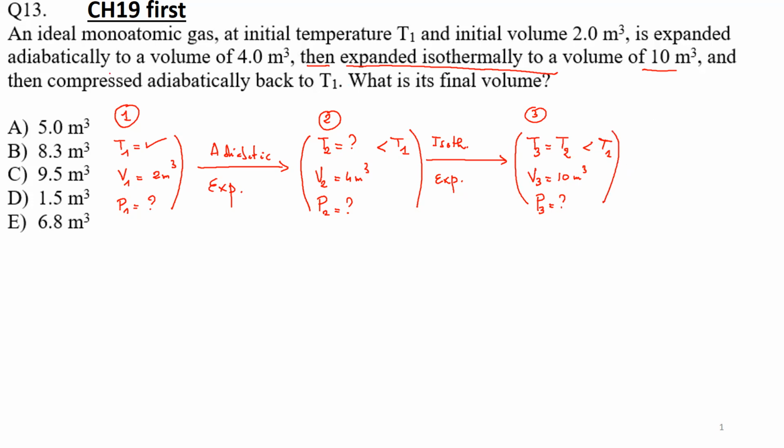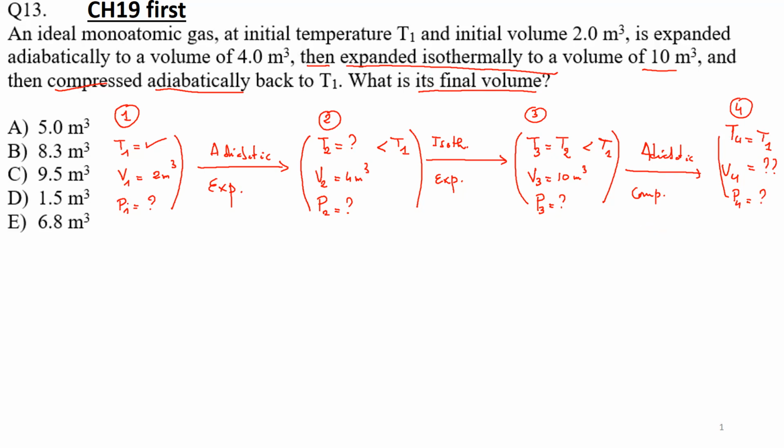Then finally, it's compressed adiabatically. So this is a key word here, back to T1. So I have adiabatic compression. So T4, this is my state number 4, the final state. T4 is equal to what? T1. V4, I don't know. And by the way, that's the question, because the question is what is the final volume? What is V4? And P4, I don't know, okay?